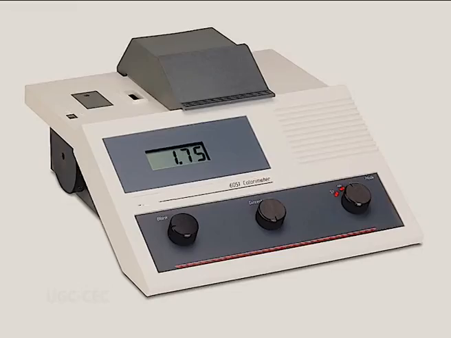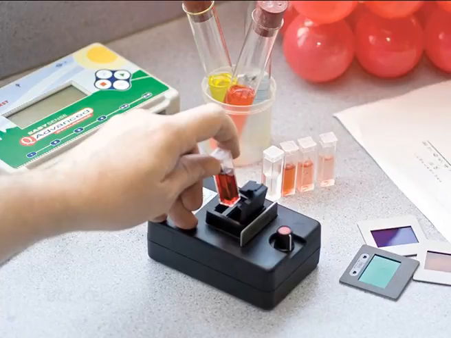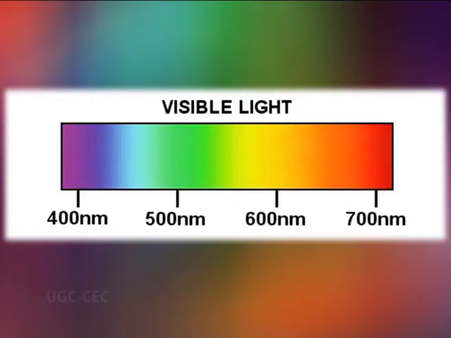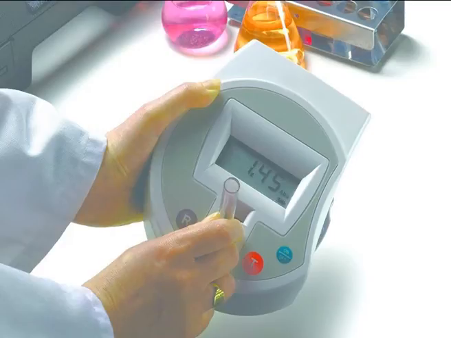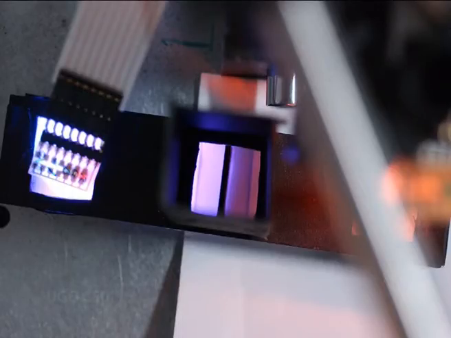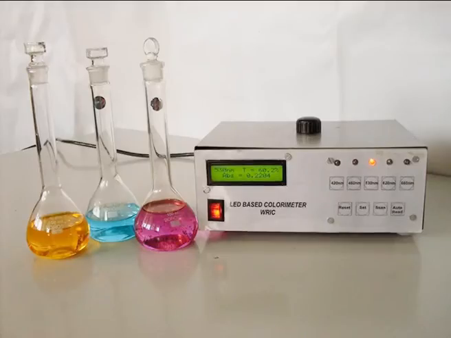Instrumentation. A colorimeter is a tool that characterizes color samples to provide an objective measure of color characteristics. It allows the absorbance of a solution at a particular frequency of visible light to be determined. It relies on the principle that the absorbance of a substance is proportional to its concentration. Filters in the colorimeter select the color of light which the solute absorbs the most in order to maximize accuracy. Sensors measure the amount of light which has passed through the solution compared to the amount entering, and a display reads the amount absorbed.